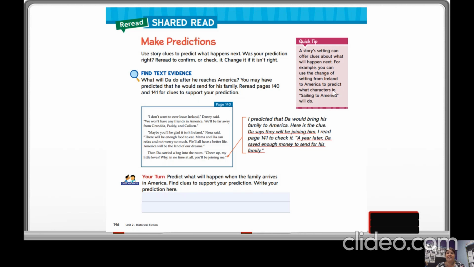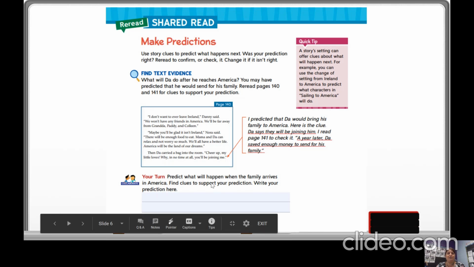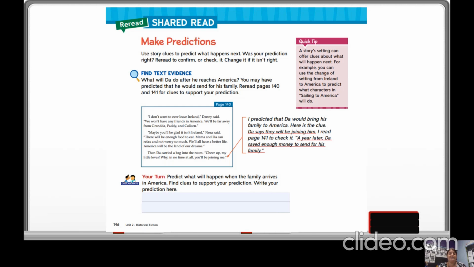Quick tip, a story setting can offer clues about what will happen next. For example, you can use the change of setting from Ireland to America to predict what characters in Sailing to America will do. Your turn. Predict what will happen when the family arrives in America. Find clues to support your prediction. Write your prediction here. All right, so go back and reread and complete page 146.